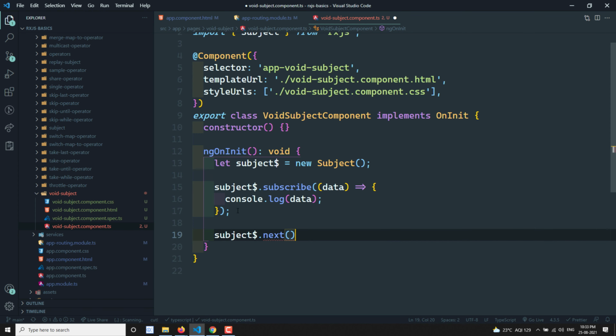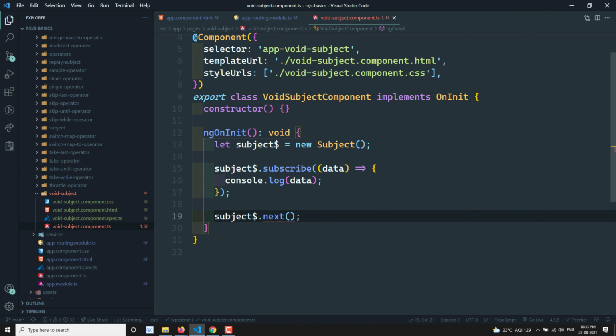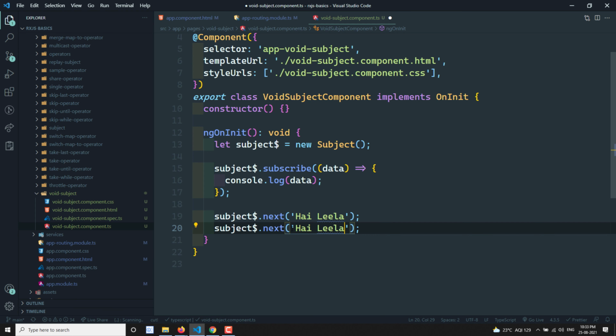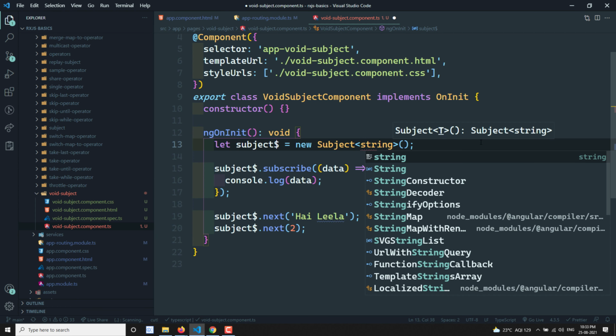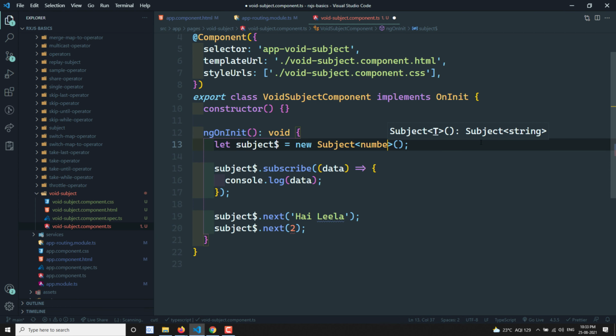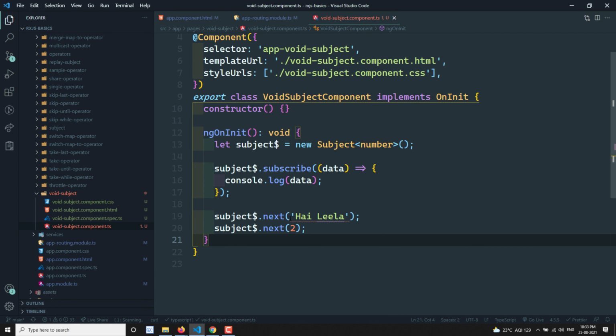If I keep it like this, it will throw an error that it is expecting some value. So I can write something like 'hi Leela', and if I want to send another value I can send it like this. If you are very keen about the data type, I can use string or number. If I use number, then immediately it will throw an error that 'hi Leela' is not allowed, so you should send only a number. Okay, fine, let's send a number.